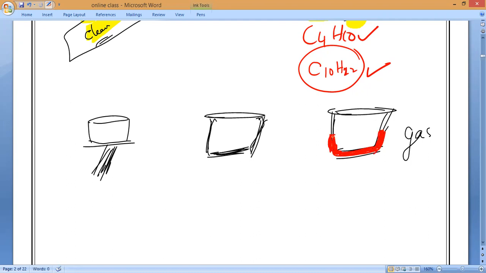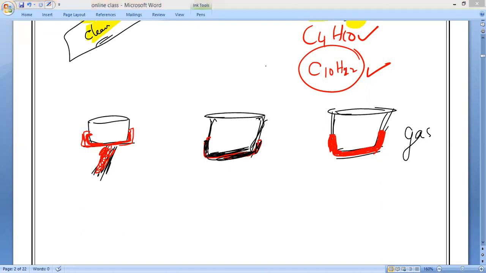But if I am burning firewood, you might notice within a few days the bottom surface turns completely black and the thickness also increases. Even with kerosene, we can notice the bottom surface of the container turns black slowly when we keep on using it for cooking. Is it true or not? Yes, sir.